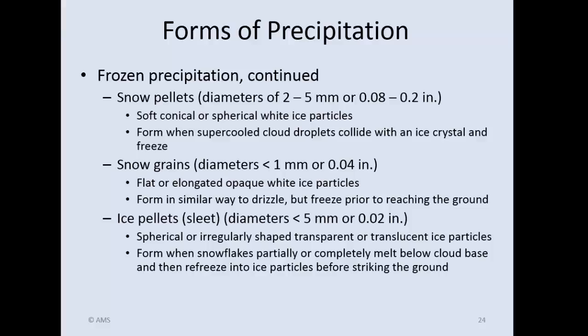Ice pellets, some countries call it sleet. I prefer ice pellets because the term sleet actually characterizes something different over in Great Britain. So it's really better to use the term ice pellets here. An ice pellet is a frozen raindrop. Later on in the course, we'll take a look at how that forms. It's usually when a warm front comes in, where we get a temperature inversion and it's warmer up there. But anyway, rain will fall out of a cloud, then will enter a below freezing part of the atmosphere, and the raindrop will actually freeze. So these are going to appear as small little chunks of ice. Don't get it confused with hail. It's a frozen raindrop, an ice pellet.